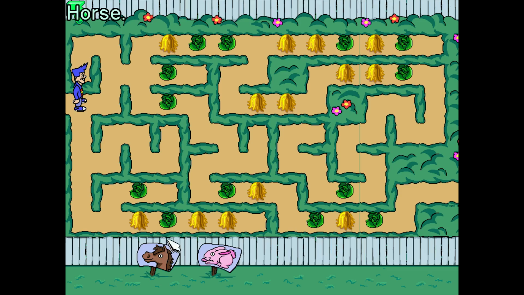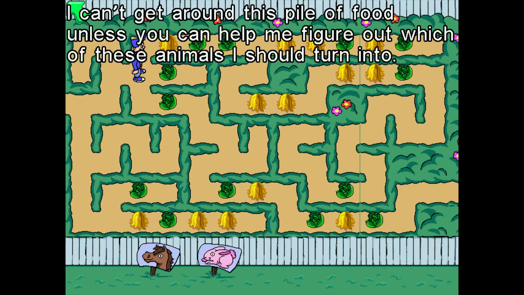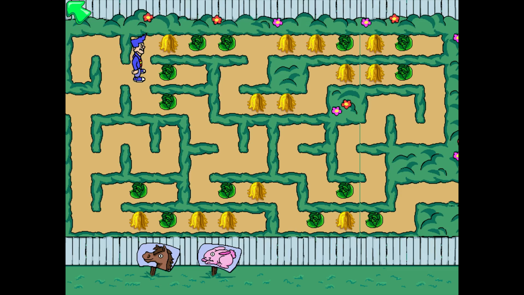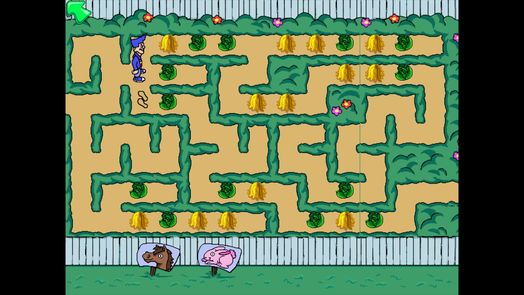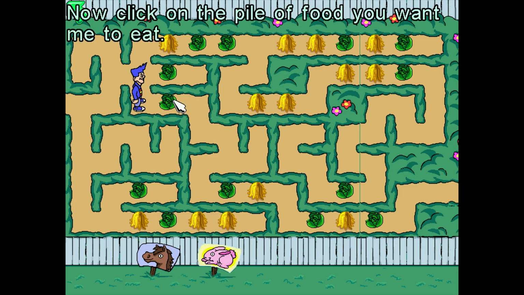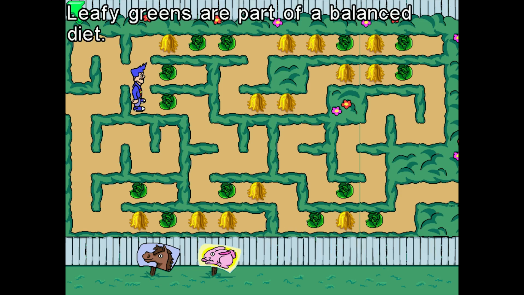So we have a horse and a rabbit. And what are we doing here? I can't get around this pile of food unless you can help me figure out which of these animals I should turn into. Then I could eat up all the food and keep on moving. Ah, so it's changed a little bit. Now click on the pile of food you want me to eat. Leafy greens are part of a balanced diet.